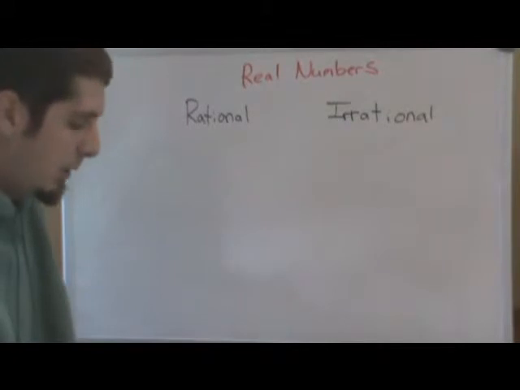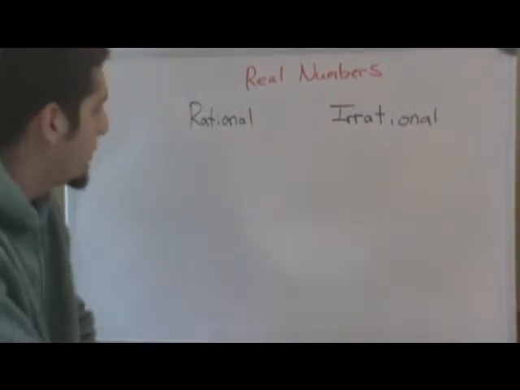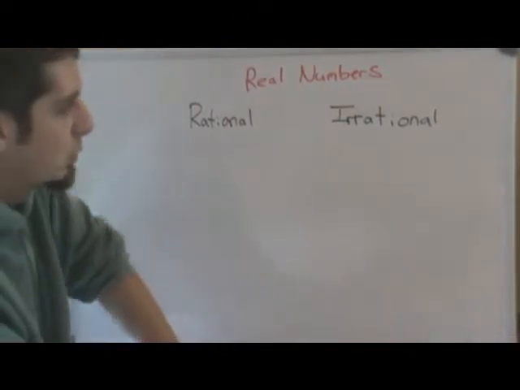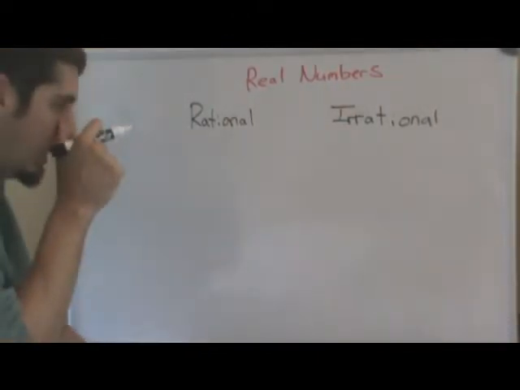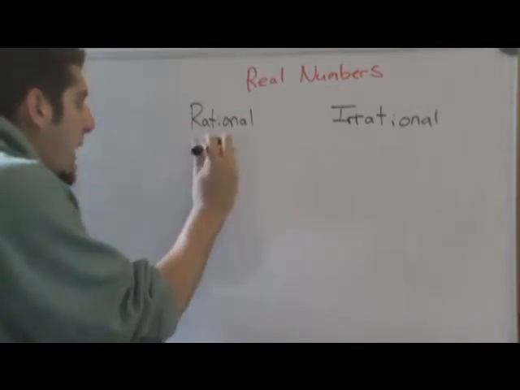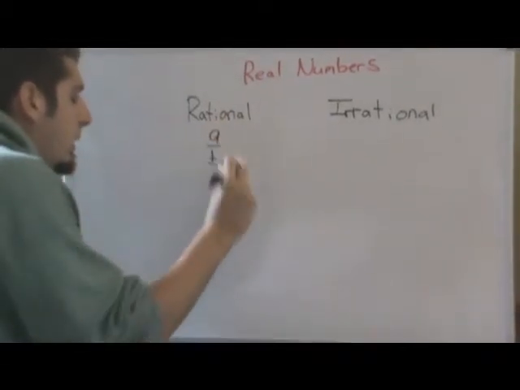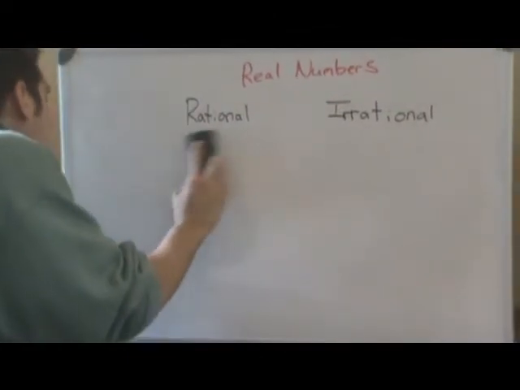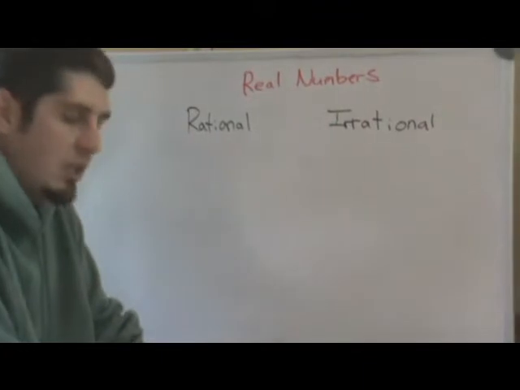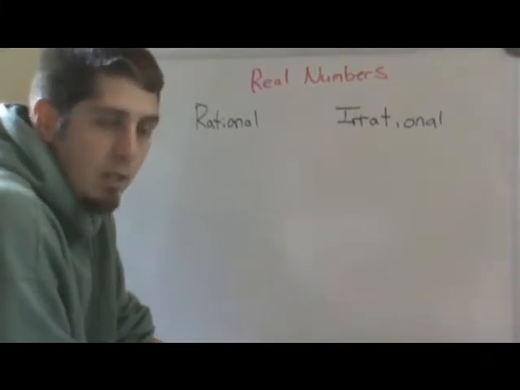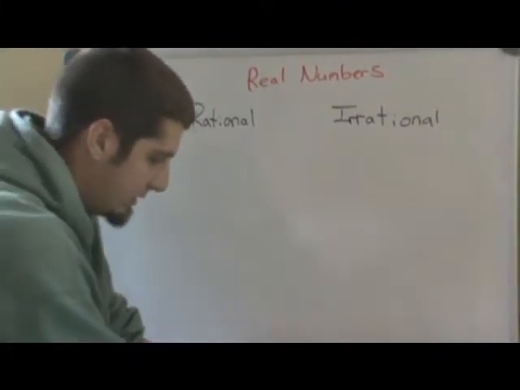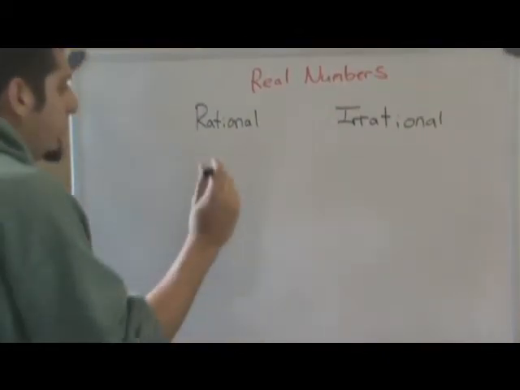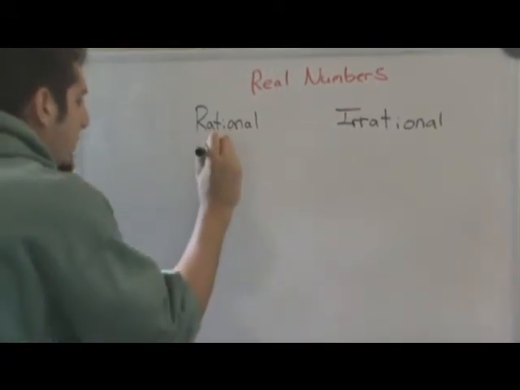Rational numbers, however, are pretty much every other number aside from numbers like pi, numbers that have decimals that don't repeat and don't end. Rational numbers include anything that can be written as a fraction, so in a over b form. Anything that can be written as a fraction is considered a rational number. That includes decimals, negatives, positives, whole numbers, all that stuff. The groups that we split rational numbers into, there are 3 smaller groups.